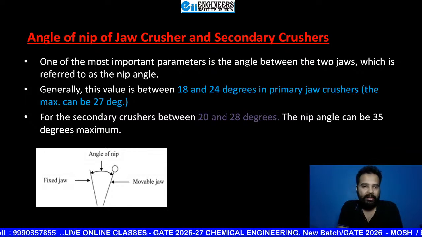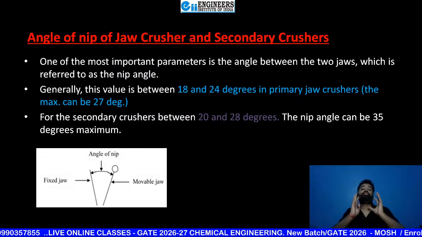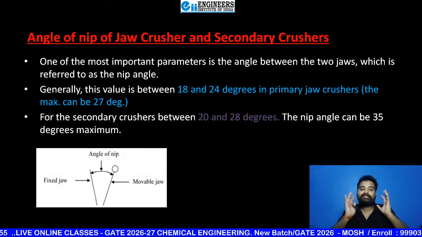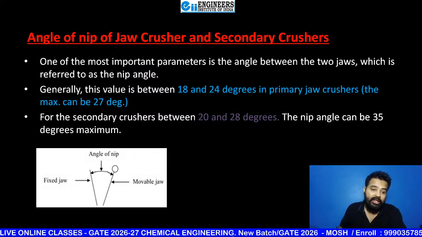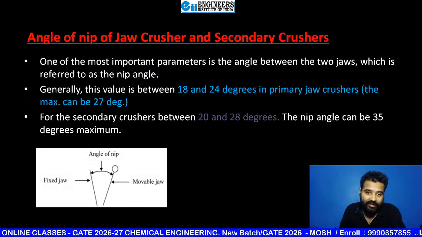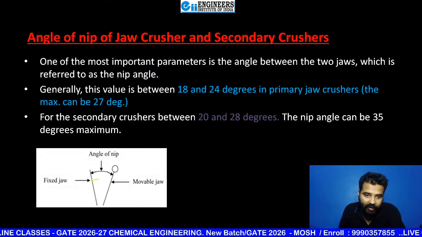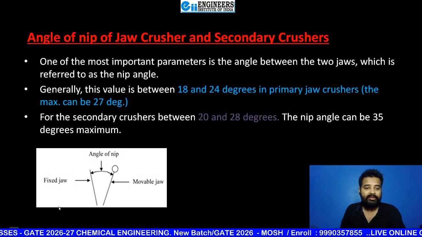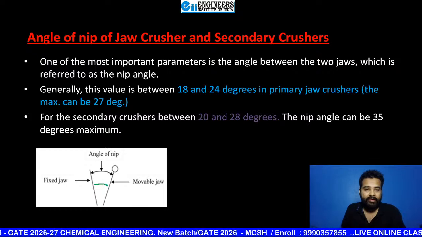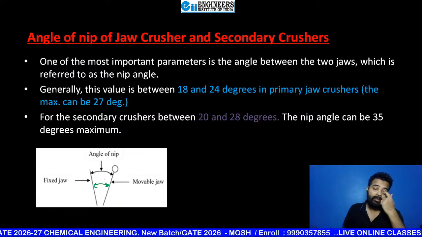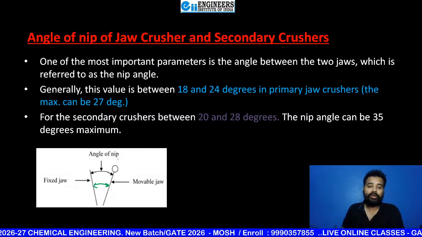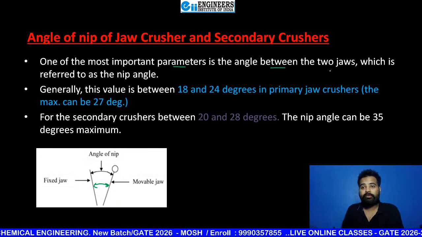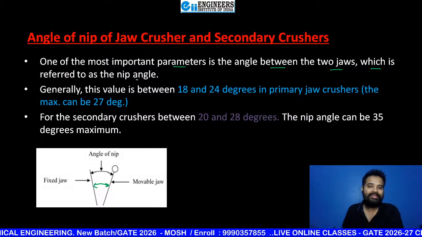What is angle of nip? The angle at which it is going to accept or get the feed. That is angle of nip. So see, if this is your fixed jaw and this is your movable jaw, then this angle is known as angle of nip. Okay, so I'm giving a few details about this. One of the most important parameters is the angle of nip between the two jaws, which is referred to as nip angle.